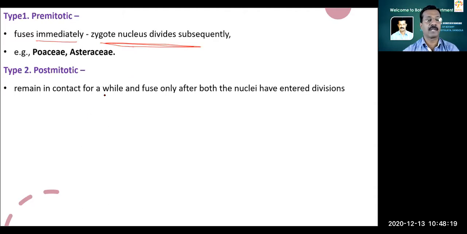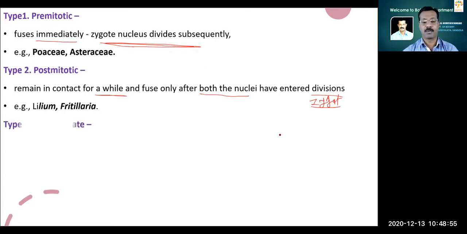Second, postmitotic means the sperm nucleus and the egg nucleus remain in contact for a while. For some period they remain in contact with each other and fuse only after both nuclei, that is male as well as female nuclei, have entered into zygotic mitosis division. Then after they get totally fused with each other. Its examples are Lilium and Fritillaria. In these families, it is found.